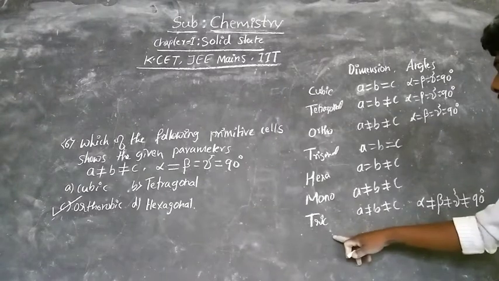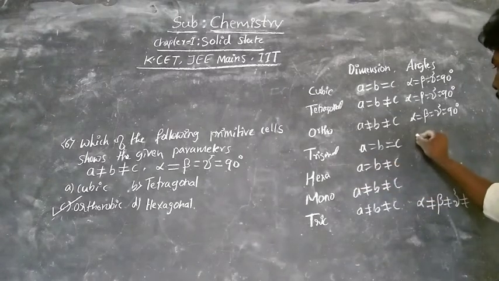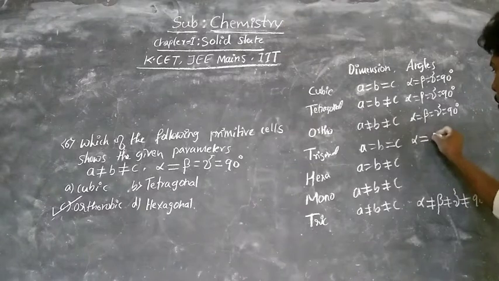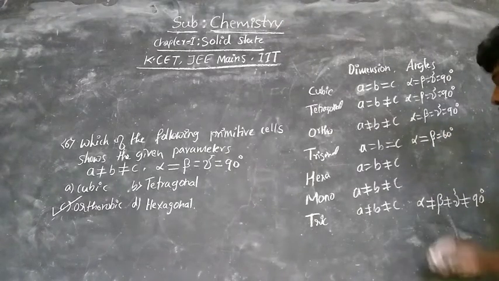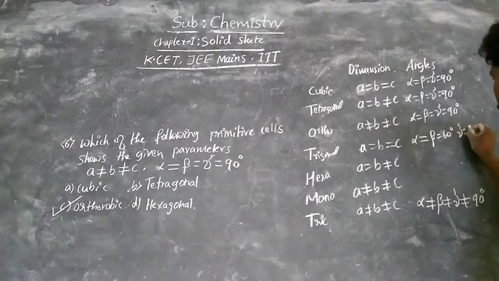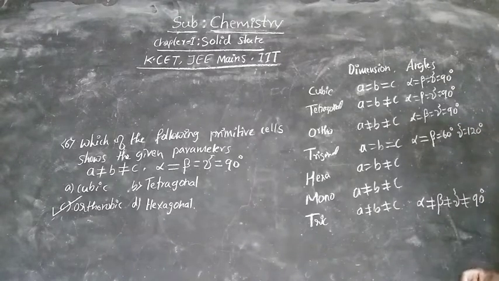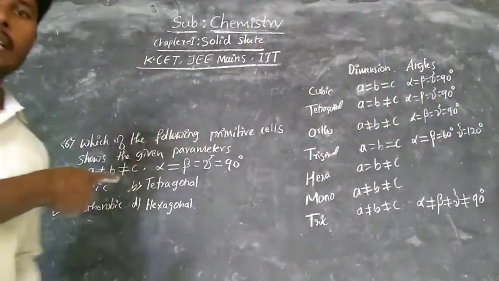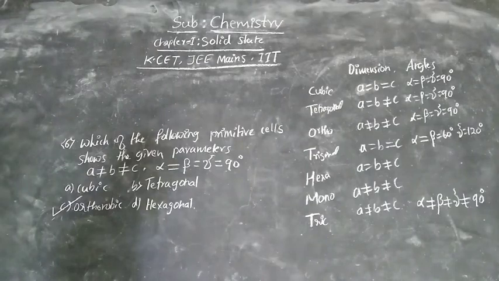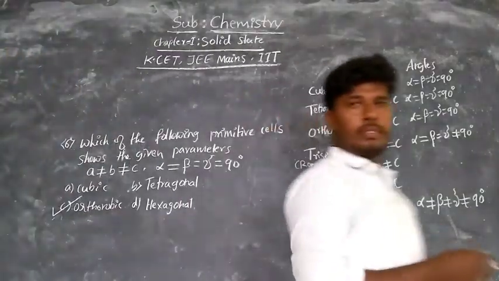For triclinic. Now trigonal. For this one, alpha is equal to beta, which is equal to 60 degree. Then gamma is equal to 120 degree. Then for hexagonal, so got it? Listen.